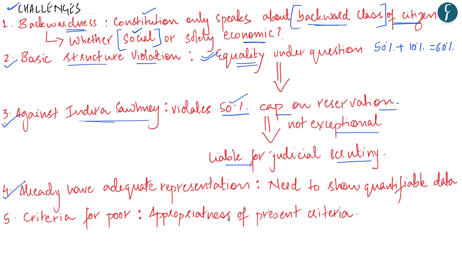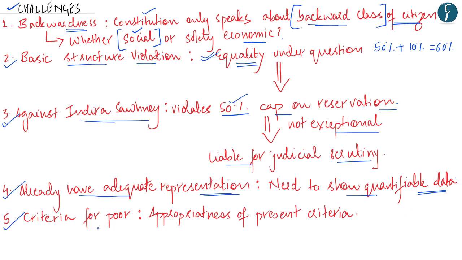But the same cannot be said for this socially advanced class of citizens who shall be getting reservation under this bill. Hence, since the general category people already have adequate representation, the government would then need to show quantifiable data so as to prove how these economically weaker sections are not adequately represented in the services currently.